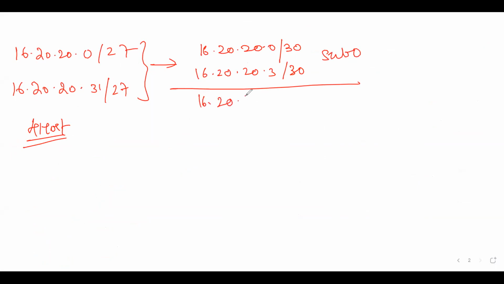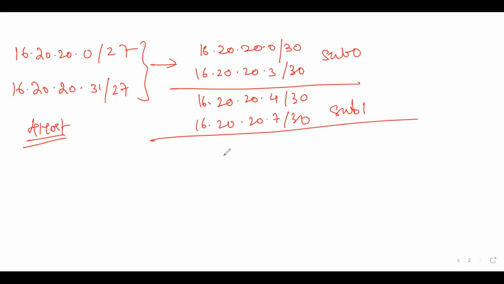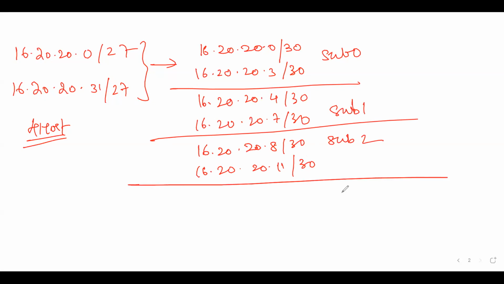Again, 16.20.20.4/30 to 16.20.20.4 plus 3, that is 7. Now this becomes my subnet 1. So on and so forth, I'll go and write all the subnets. Subnet 2 to 16.20.20.11. Likewise, I'll have all the 8 subnets.